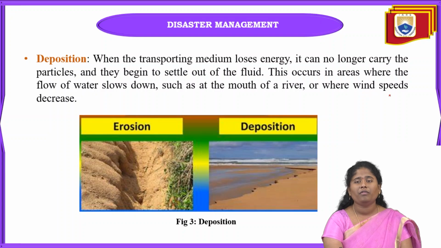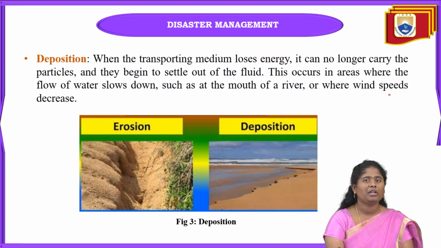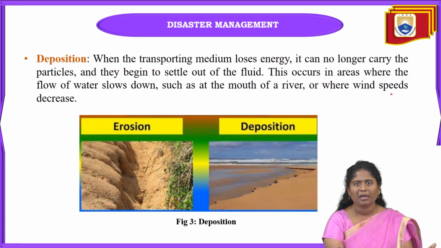Also wind speed decreases in some parts, and when the wind speed decreases, deposition can be seen immediately. Why? Because deposition occurs when there is low energy, whether because of the wind or the water, or any type of natural source.